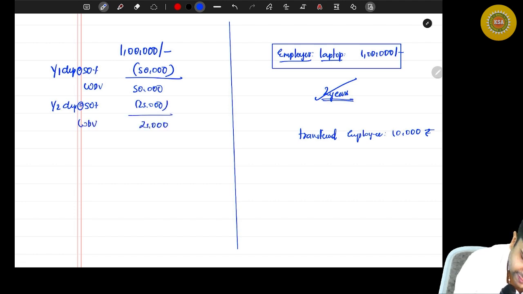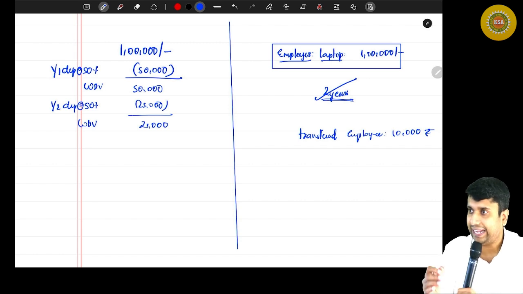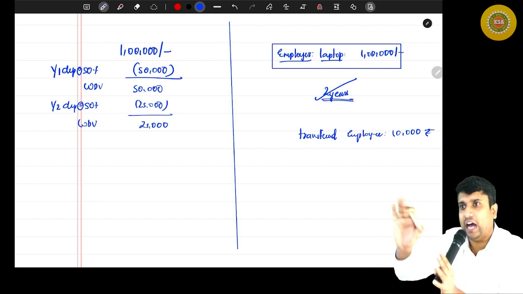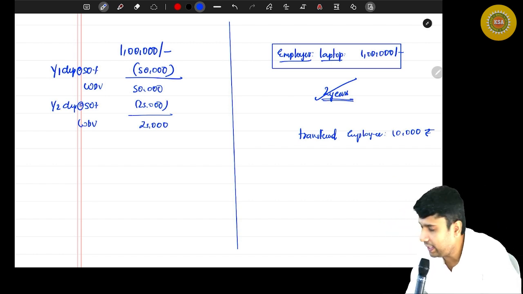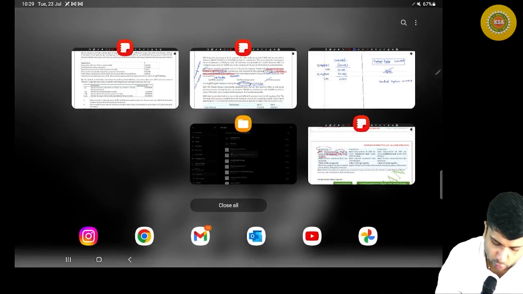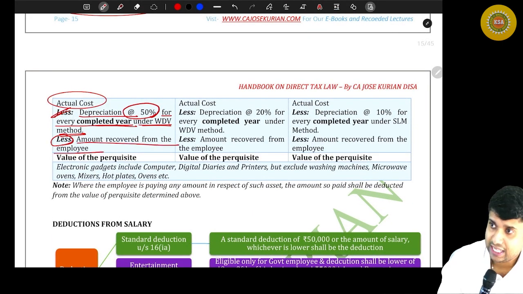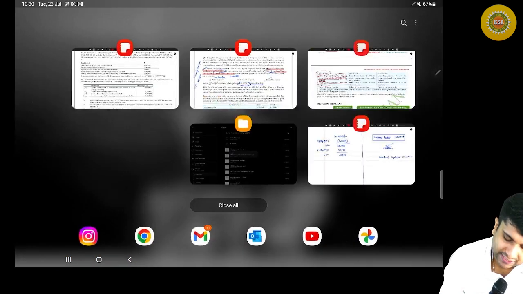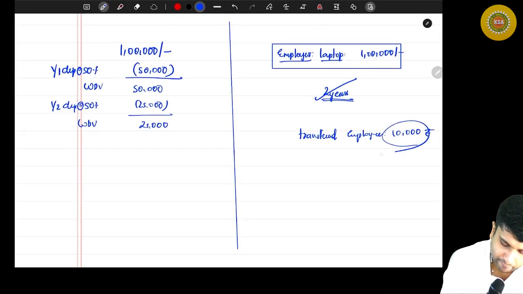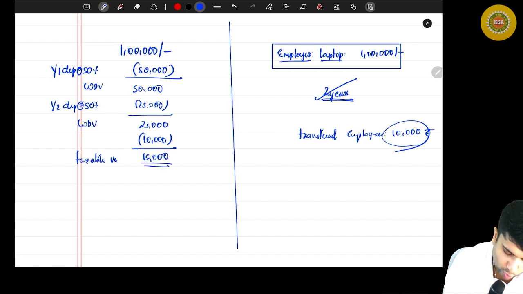So this 25,000 is the value of the asset after year 2. Are you with me? Then you have to deduct the amount recovered from the employee. How much is the amount recovered from the employee according to our example? 10,000. So you deduct that 10,000 and how much is remaining? 15,000. That 15,000 shall be the taxable value of the perquisite.